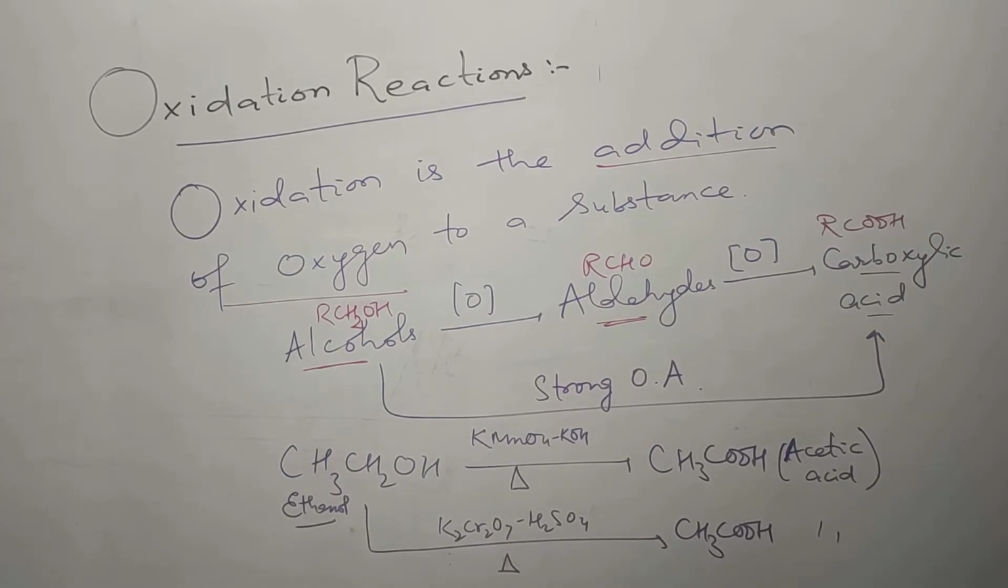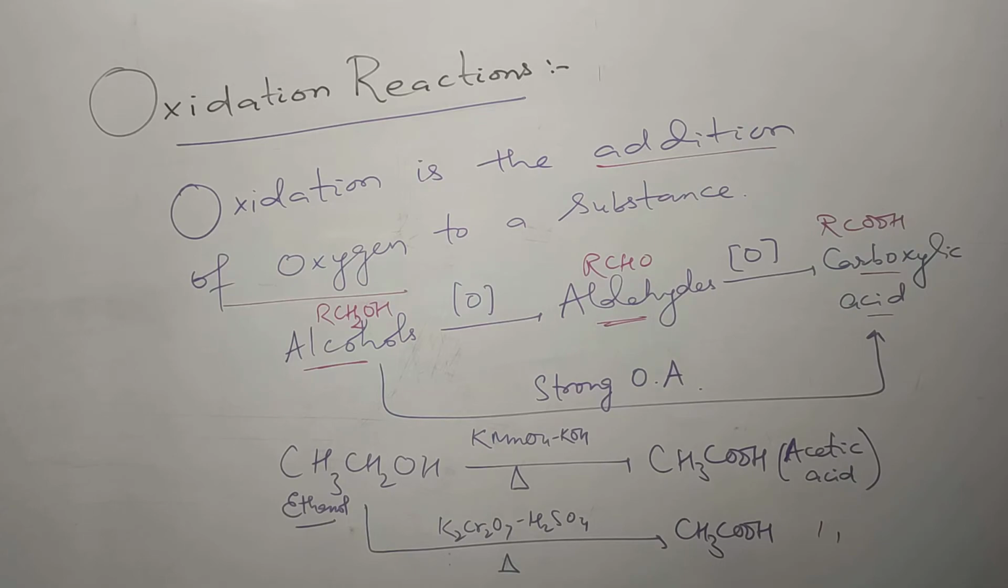Now let's see oxidation reaction. Oxidation is actually the addition of oxygen to a substance, or we can say it is the removal of hydrogen from a substance. When we consider alcohols, alcohols are oxidized to aldehydes. The general formula of alcohol is RCH2OH. So 1 degree alcohol is oxidized to aldehyde RCHO. Aldehydes are further oxidized to carboxylic acid RCOOH.